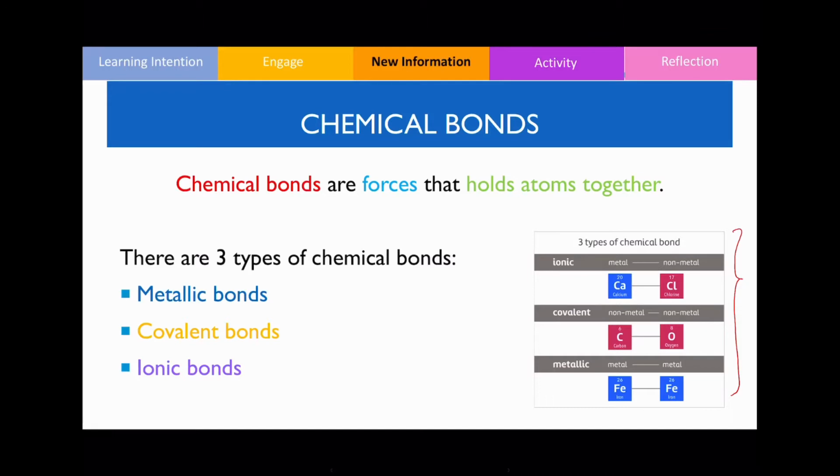As you can see over here, metallic bonding, as given by its name, is a type of chemical bond that exists between only metal atoms. Covalent bonding, on the other hand, is a type of bonding that only occurs between non-metal elements, and ionic bonding is a type of bonding that occurs between a metal and a non-metal, okay, but not always necessarily though.